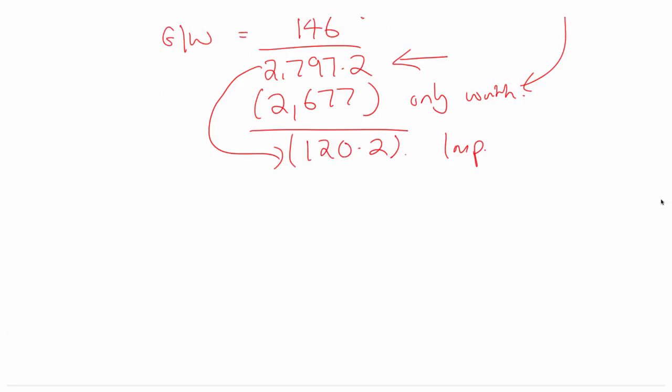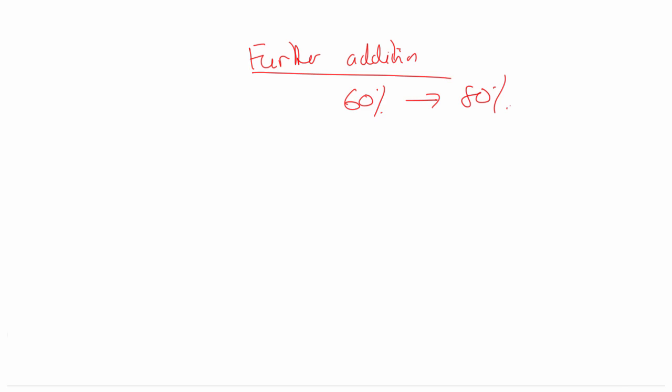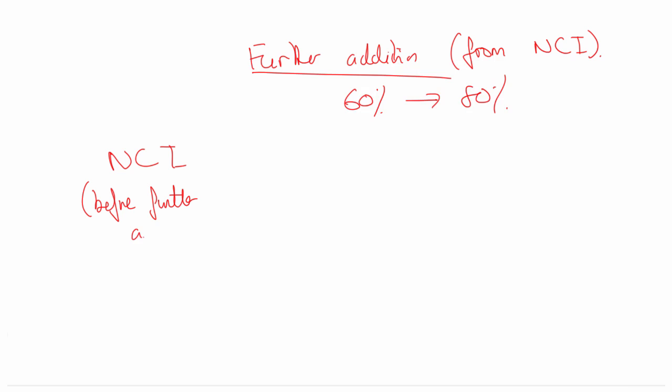Give myself some room. Further addition. This is what we call a further addition, because we already had control. So we're going from 60%, acquiring another 20% to go into 80%. If you think about it, this further addition is from the NCI, isn't it? NCI is going from 40% to 20%. So NCI before the further addition, which was also before the impairment, was